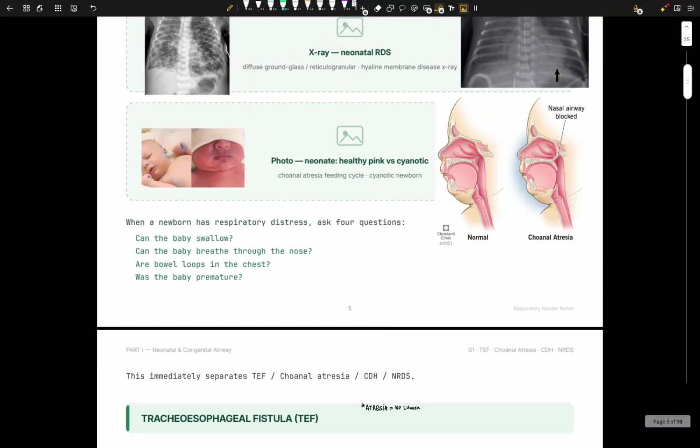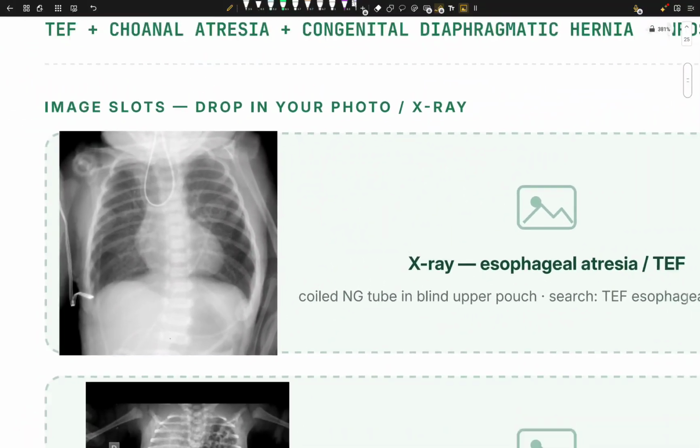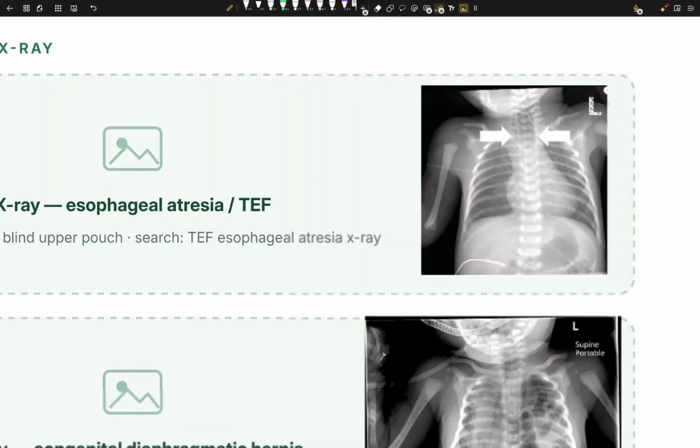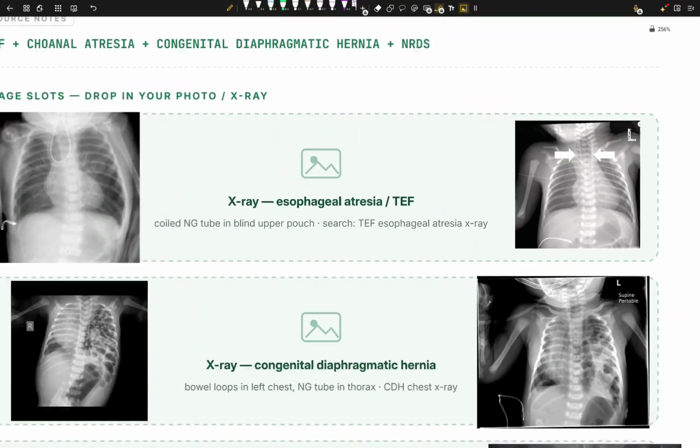It's just that we have a blind pouch, right? The milk is coming back, right? For example, here you can see the NG tube goes back. We have this pouch going on, milk comes in, goes back. The cough happens because the milk is getting aspirated into the lungs. And what else is happening? Again, the NG tube coiling up. That's one of the diagnostic signs.